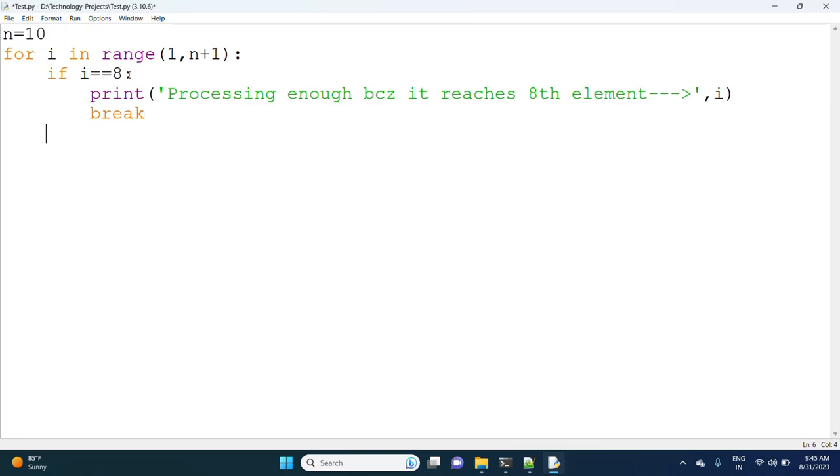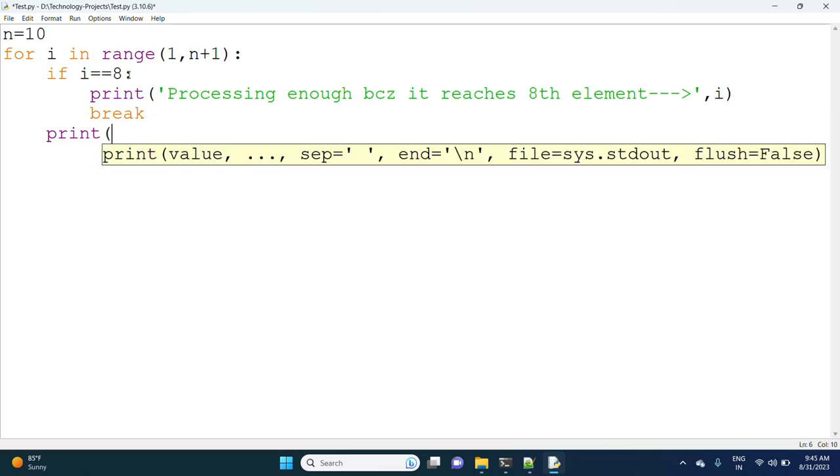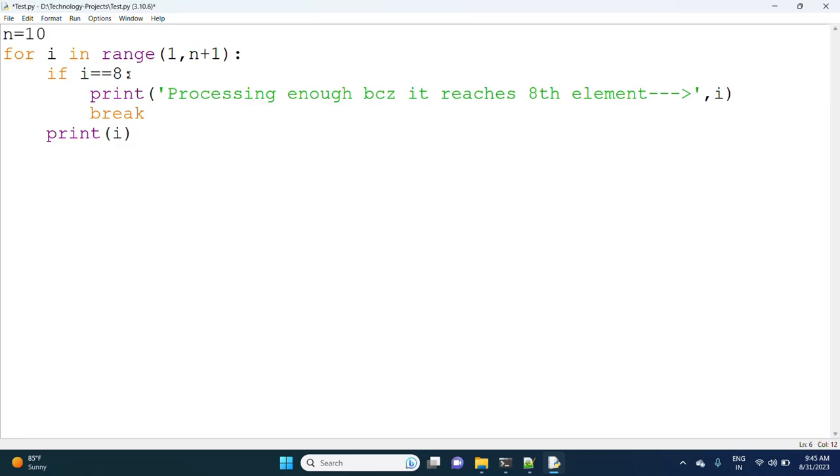Now observe what I am doing here. Next, print i. If the condition is not satisfied, I need to print the value of i. First 1: the condition is not satisfied, so it prints 1, and the next one prints in the next line, not the same line.